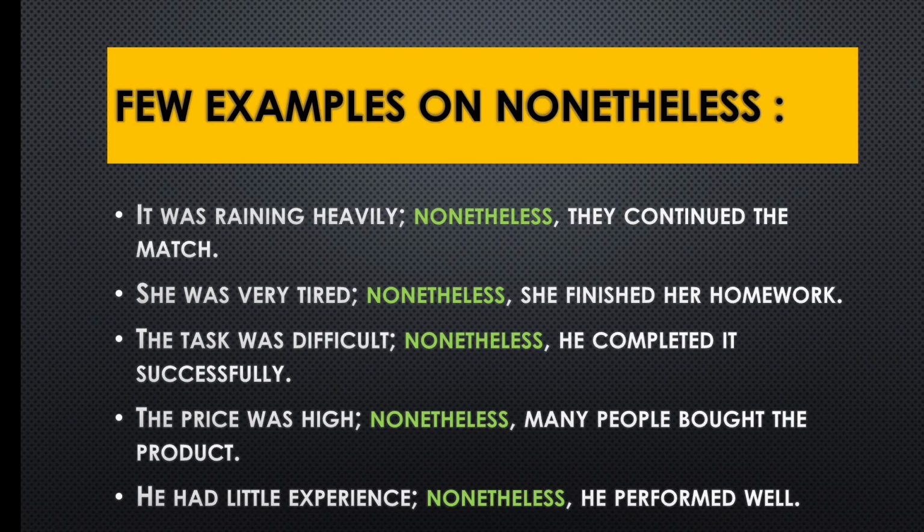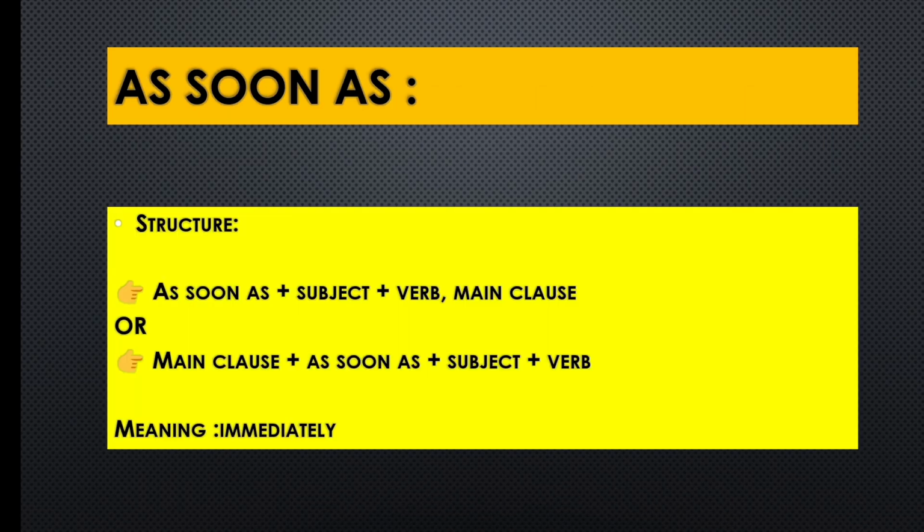So the last conjunction I have taken now. This is "as soon as". How do we use it? First of all, let's look at the meaning. As soon as means, I can say, suddenly, immediately. As soon as means immediately, suddenly. The structure is in this way: as soon as plus subject plus verb, comma, main clause.